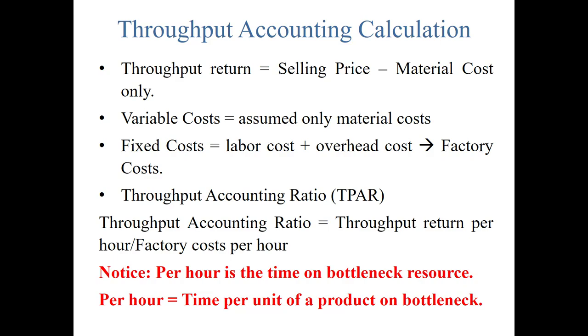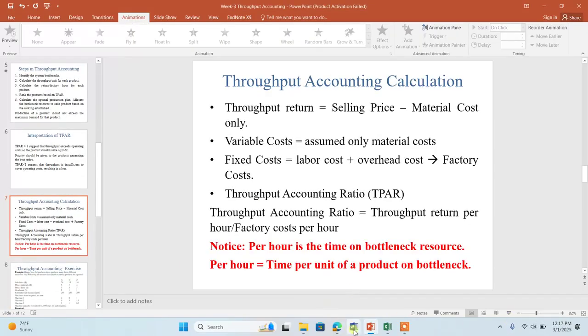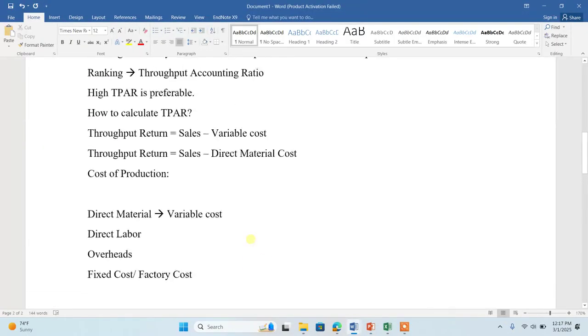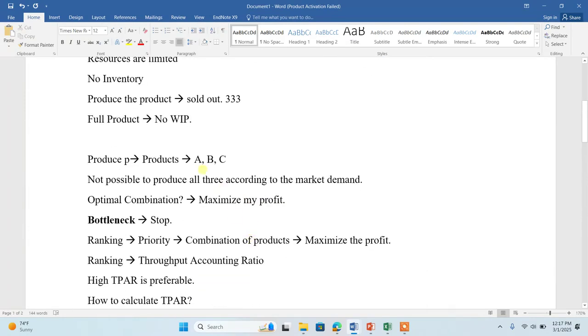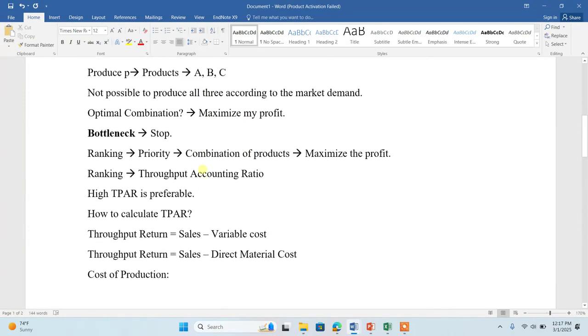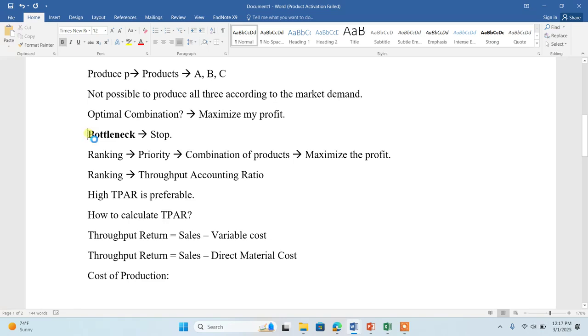As I showed you in the example in the previous scenario, to reach the optimal combination to maximize the profit, we need to consider the bottleneck.